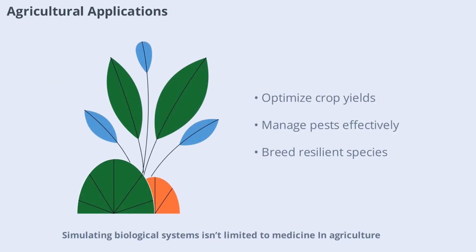Simulating biological systems isn't limited to medicine. In agriculture, simulations help optimize crop yields, manage pests, and breed more resilient plants and animals. By modeling soil conditions, weather patterns, and genetic traits, scientists can develop strategies to improve food security and sustainability. These tools are essential for meeting the challenges of a growing global population and a changing climate.